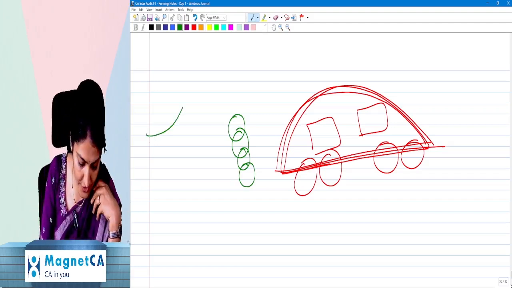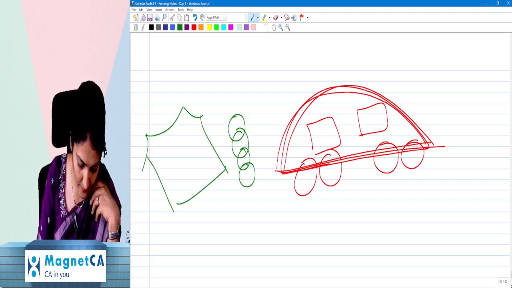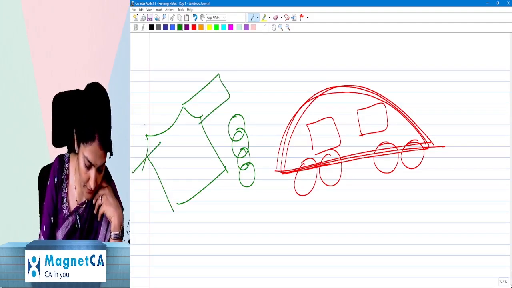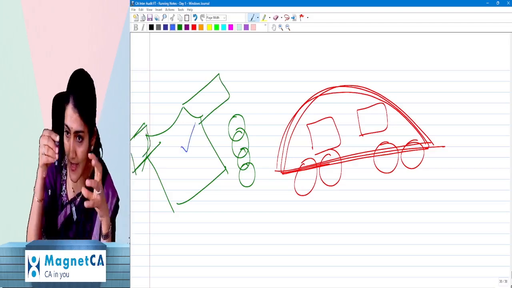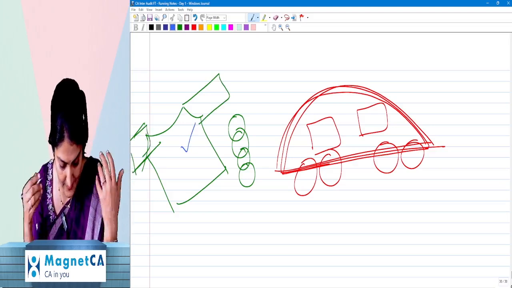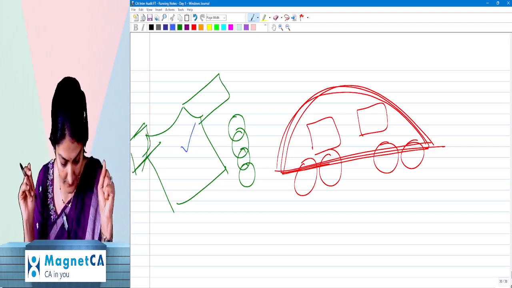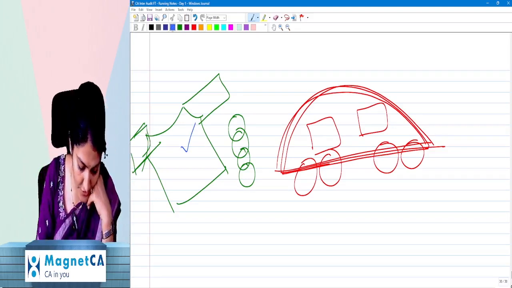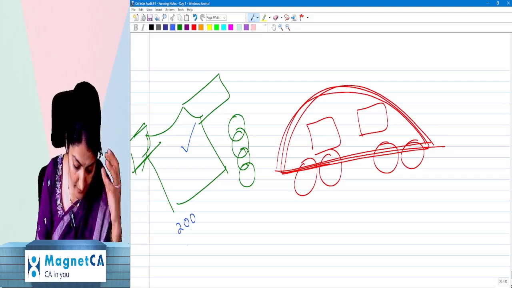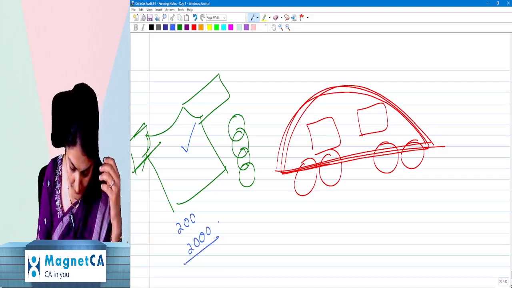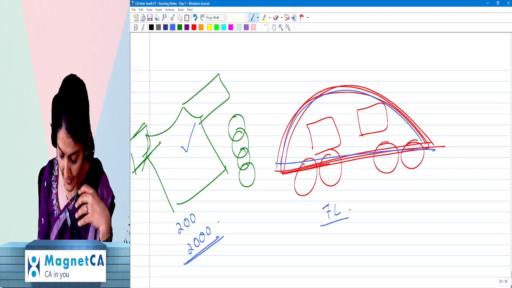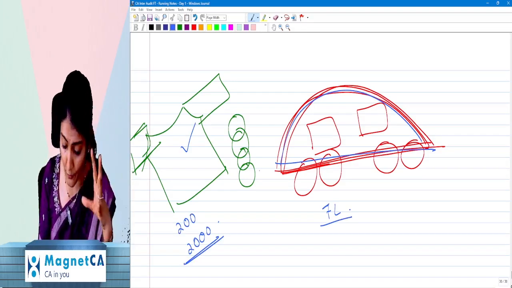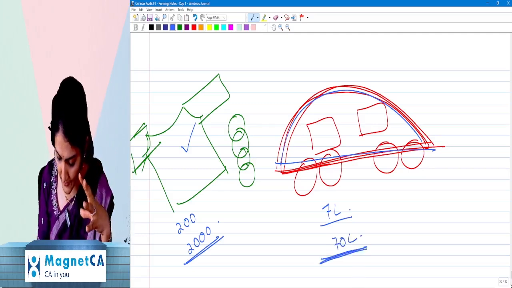Say there is a t-shirt, and on the same t-shirt I just put one tick. Does it change the value of that t-shirt? Say this t-shirt is 200. Now that the tick has come, the value of the t-shirt has become 2000 rupees. And this car normally, say, you would have got for 7 lakh. But now, because of the 4 circles, that same car is 70 lakh.